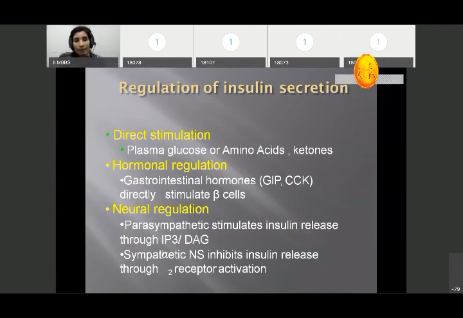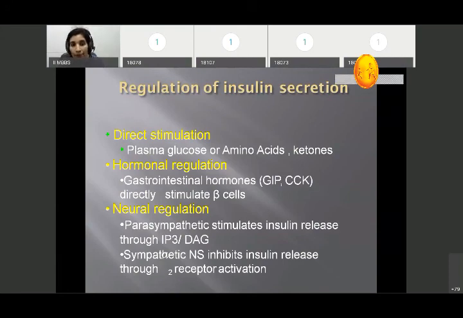Then hormonal regulation. In the hormonal regulation, it is regulated by somatostatin and glucagon. Then there are also the gastrointestinal hormones, GIP, GLP-1, glucagon, and cholecystokinin, which directly stimulate the beta cell and increase insulin release, also called incretins.